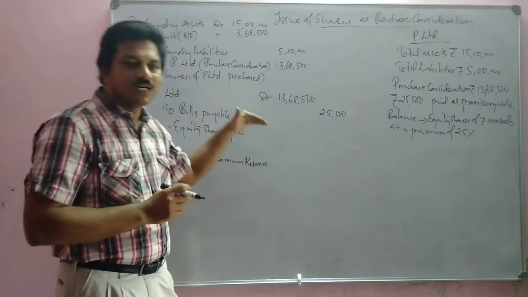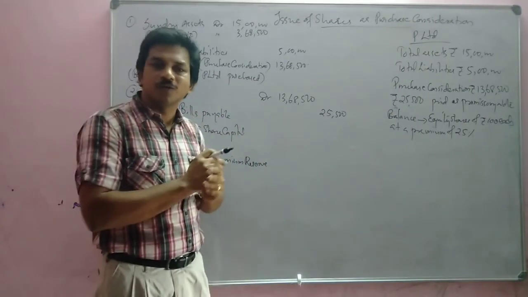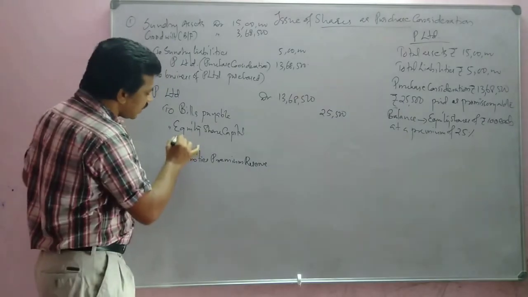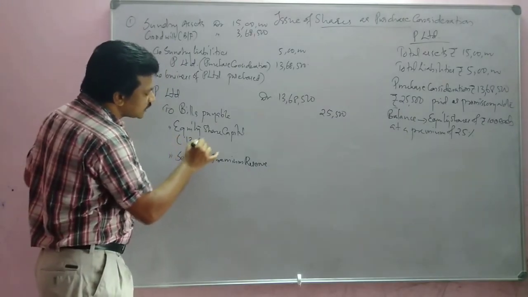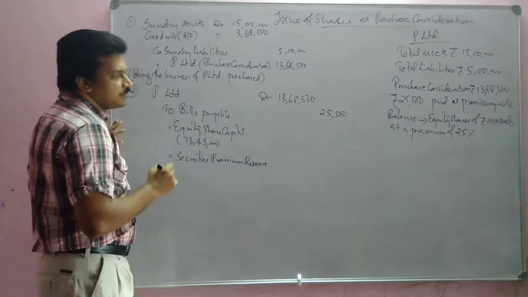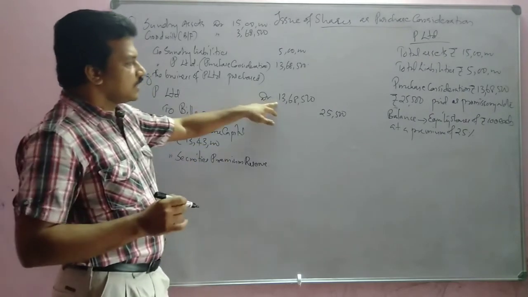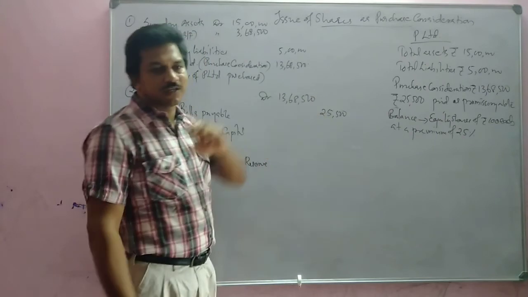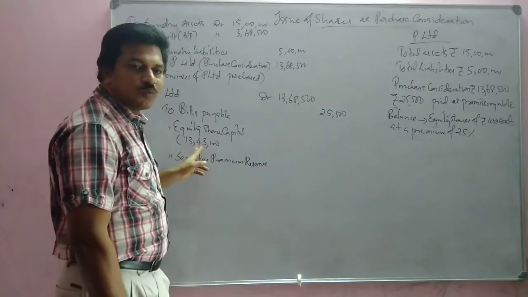Out of that, how much is paid? 25,500 is paid. So remaining is 13,68,500 minus 25,500. So remaining how much?